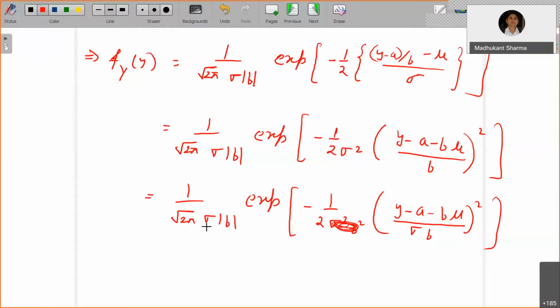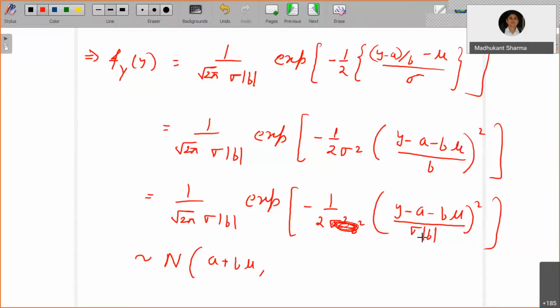So if you replace y by x, you can treat y as some dummy variable. Okay, so this certainly tells you that this is the density function for the normal distribution with mean a plus b mu, comma, now since mod b square or b square, both are the same thing, sigma mod b whole square is the variance.